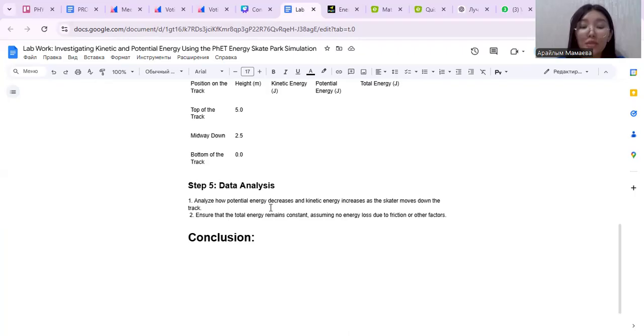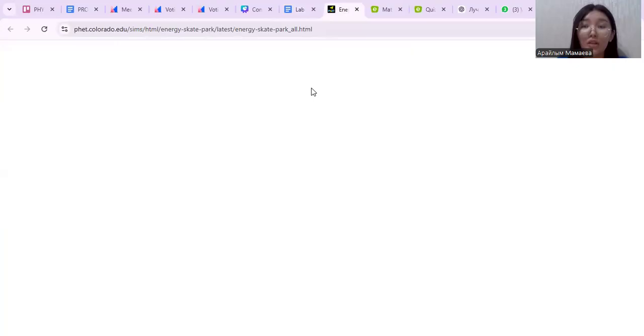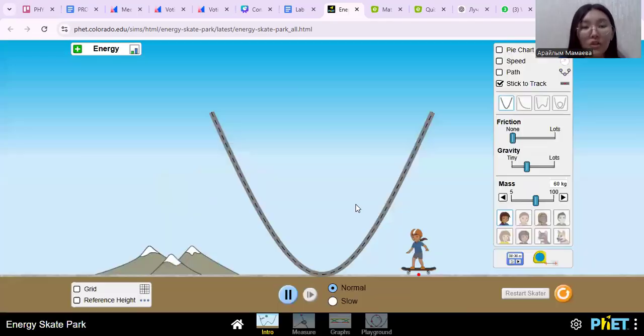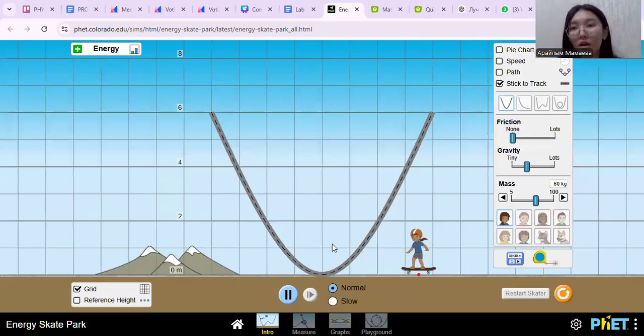Now let's bring in the concept of the lesson using the Energy Skate Park simulation. I will demonstrate it first, and then you will have a chance in pairs. First, watch the coordinates: kinetic, potential, thermal, and the total energy.